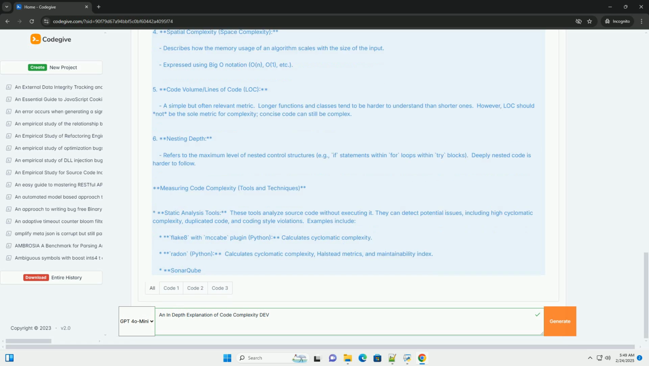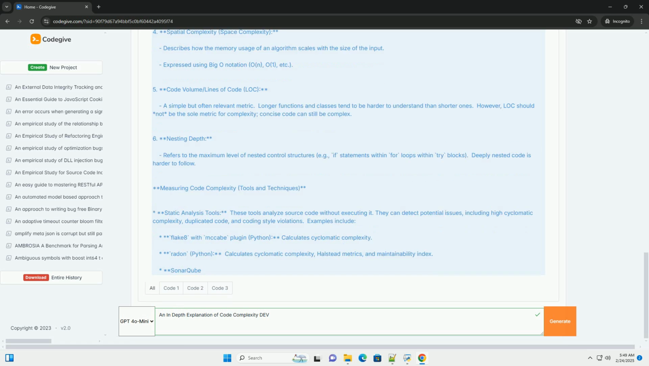Code examples and reducing complexity, Python. Let's illustrate these concepts with Python examples and demonstrate techniques for reducing complexity. 1. High cyclomatic complexity example. This function has a high cyclomatic complexity because of the nested if statements. To reduce this, we can use several techniques.